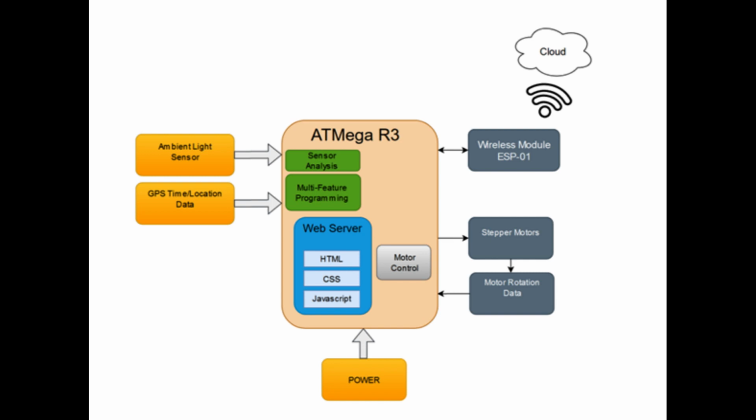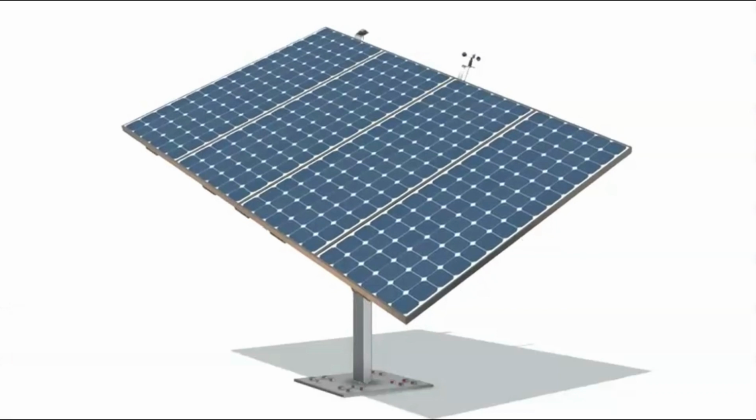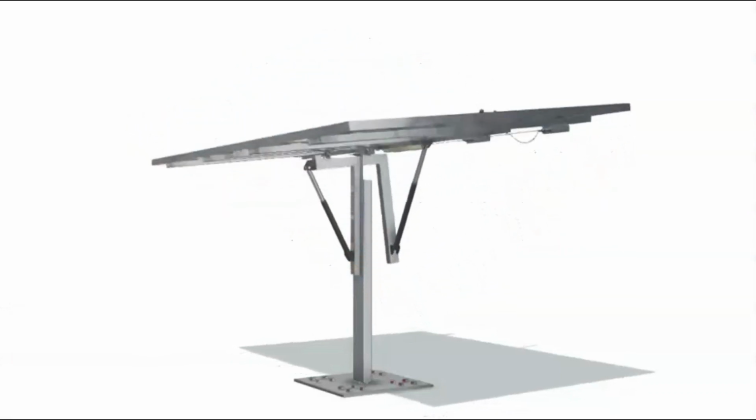In conclusion, I will be building a smart solar array that calculates the path of the sun throughout the day anywhere on Earth using location and time data received from a GPS module. It will have ambient light sensors to read the voltage output from the light of the sun in lieu of photovoltaic cells of a solar panel, and using the same calculations from the formula, I can rotate the sensors using servo motors to follow the sun as it tracks across the sky.